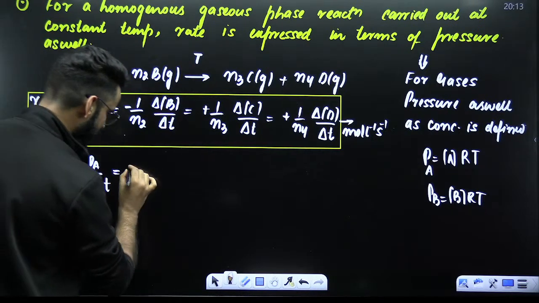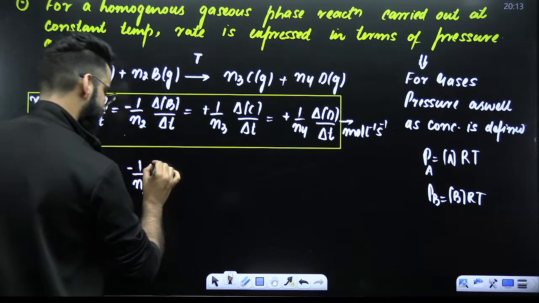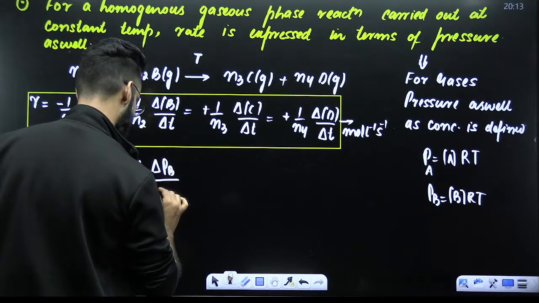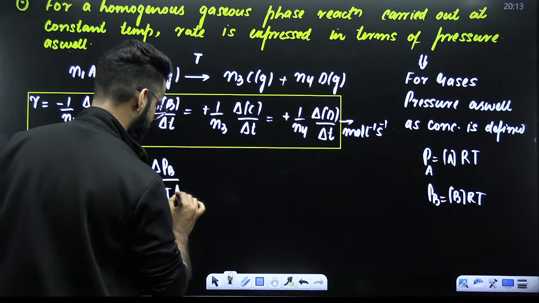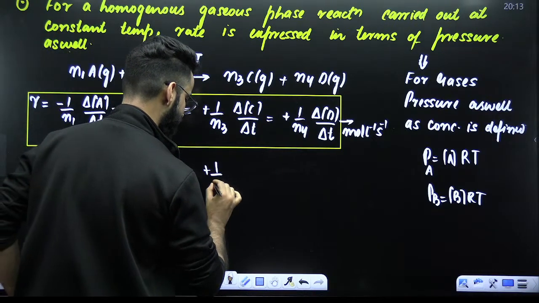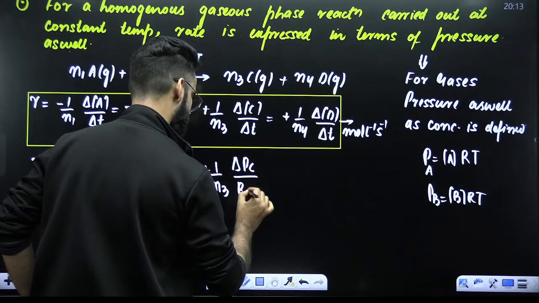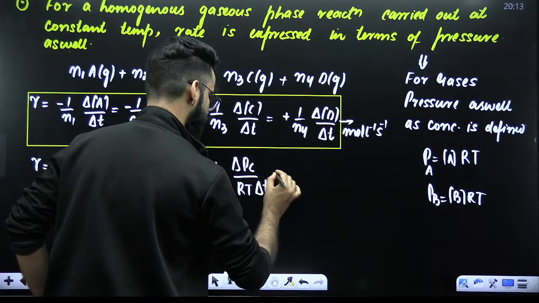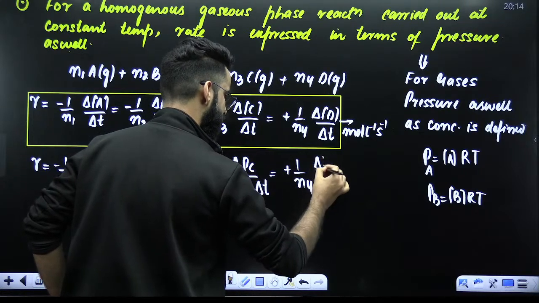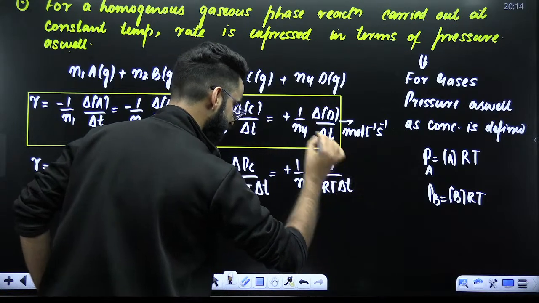Similarly, -1 upon n2, change in pressure of B divided by RT multiplied by delta t. Similarly, in terms of C, +1 divided by n3, change in the pressure of C divided by RT and delta t. In terms of D, +1 upon n4, change in the pressure of D divided by RT multiplied by delta t.